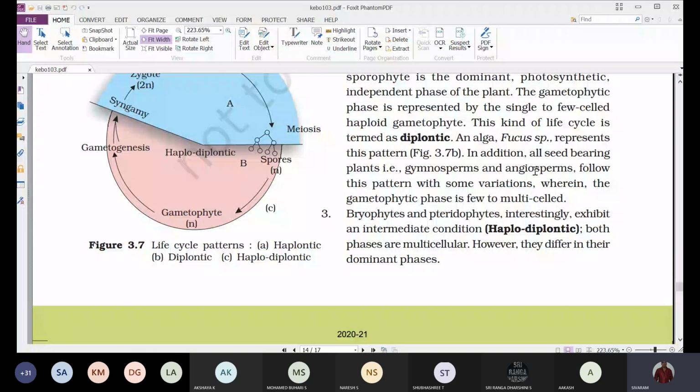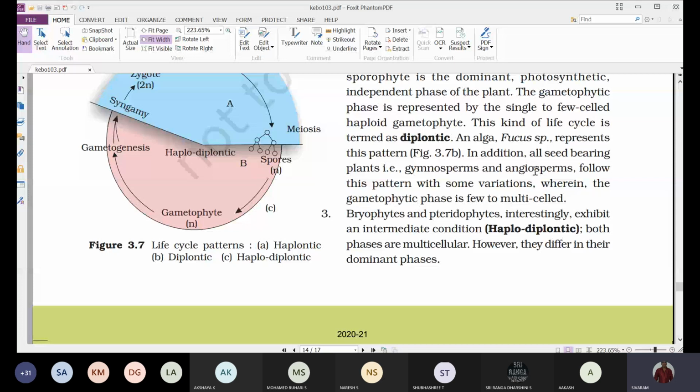So we can observe slight variations, but they are represented for a brief period of time and are not independent structures. They are not photosynthetic and not dominant. Such a life cycle is called a diplontic life cycle.